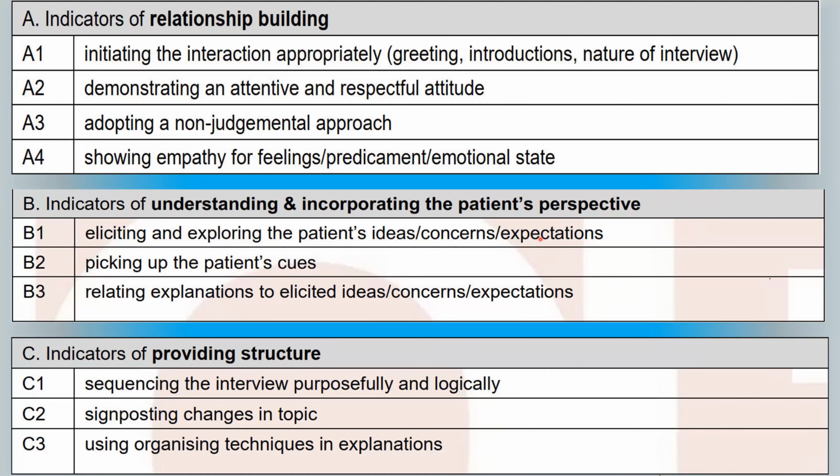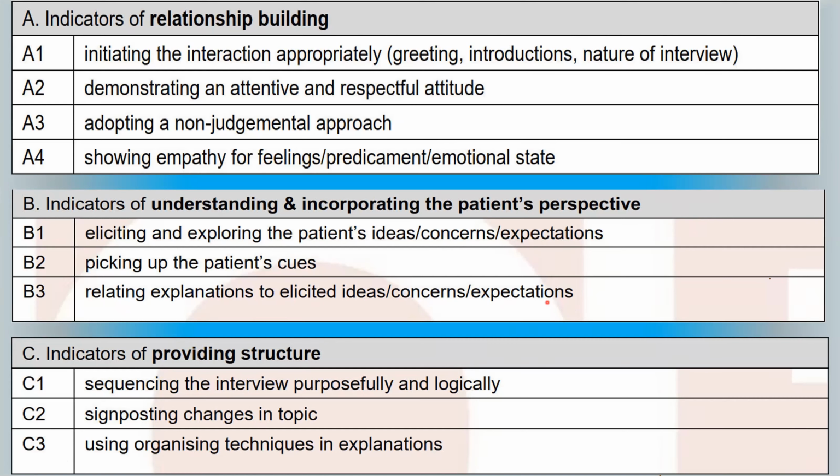Trust me. It is very important that you know that every patient has a unique experience of their sickness, and they will have different feelings, different thoughts, and different concerns about it. And it is important to ask them or look for those concerns, ideas, or expectations in your conversation. It is also very important to pick up the patient cues and relate the explanation to the elicited ideas, concerns, and expectations. The patient has told you their ideas, concerns, and expectations. Now you have to reflect them back to them to make them understand that you know what they are trying to say.